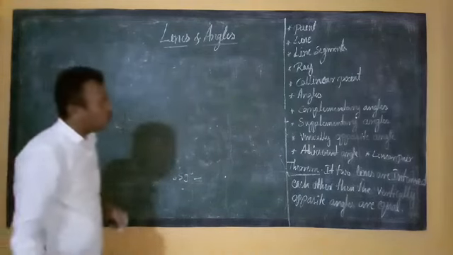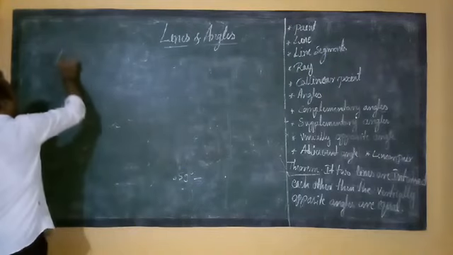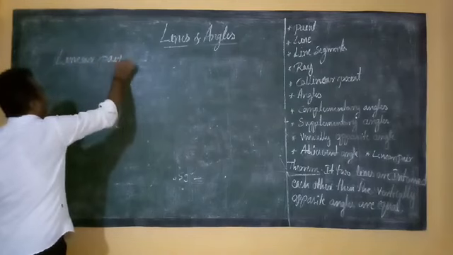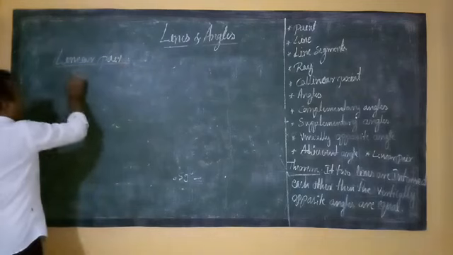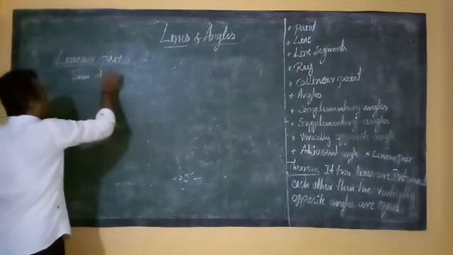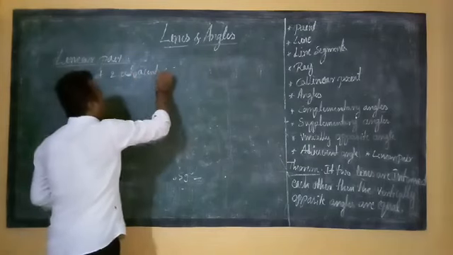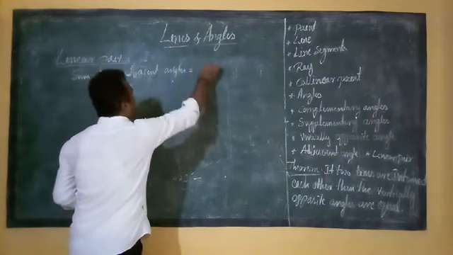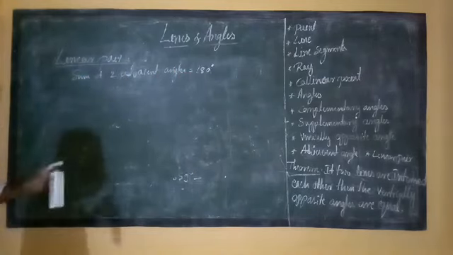What is the next one? Linear pair. Linear pair means the sum of two adjacent angles equal to 180 degrees. The sum of any two adjacent angles equal to 180 degrees forms a linear pair.